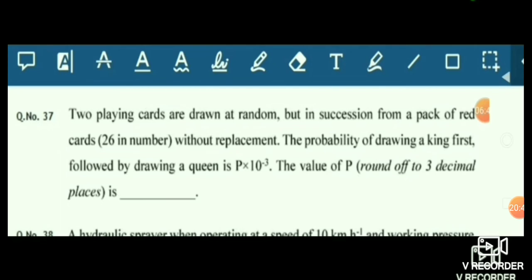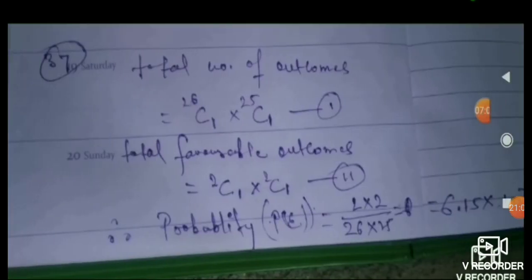So it is asking the probability of drawing a king first and then drawing a queen, and it is asking the value of p. So here is the solution. First of all we can calculate the total number of outcomes. Suppose total cards are given 26.